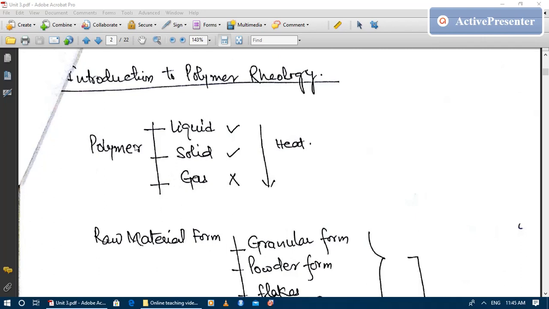We all know that any material can exist in three forms: solid, liquid and gas. But in the case of polymers, they exist only in the solid or the molten form. If you try to vaporize a polymer by heating, it will degrade, but it will not convert to gaseous form. So the gaseous form is not possible in the case of polymers. This is because polymers have very large molecular weight.